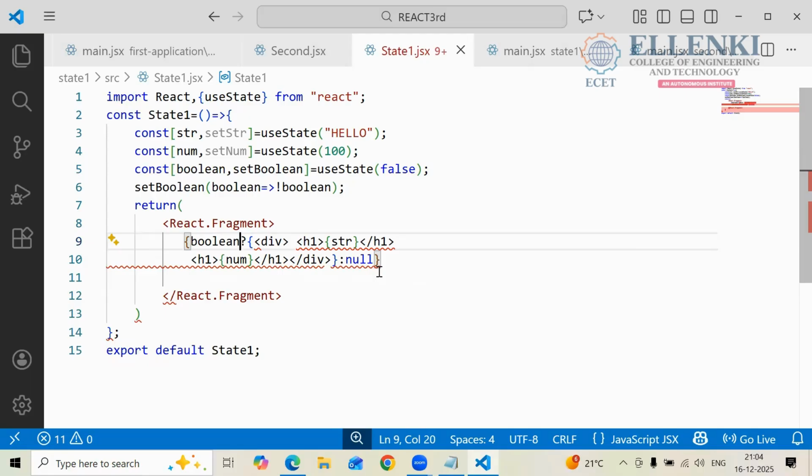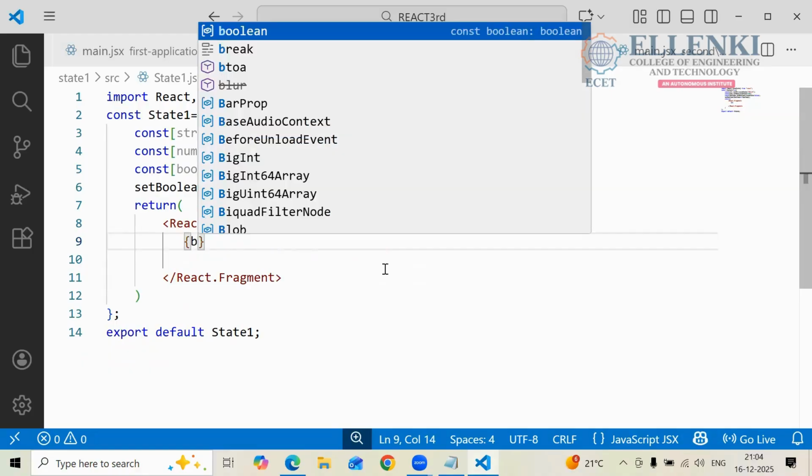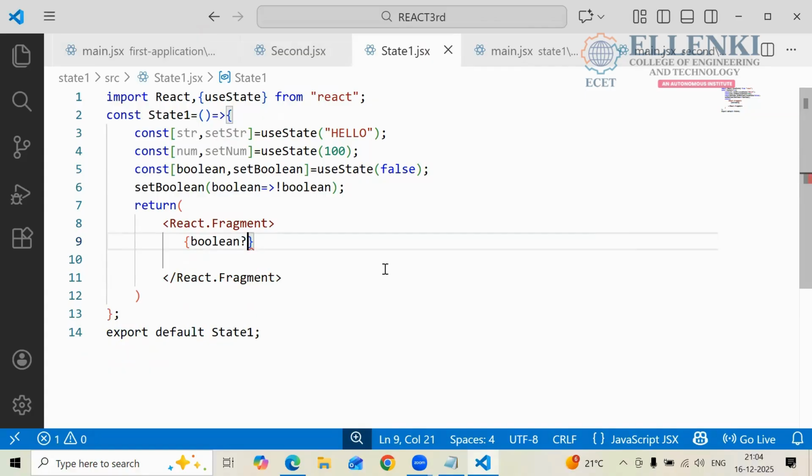You can't see any output. So where did we make the mistake? Once again, check this one. So boolean, this is the condition we are writing. Okay. There is no syntax error either, ma'am. What you have to write is curly braces here, boolean. You are checking the boolean value, and here the question mark symbol.